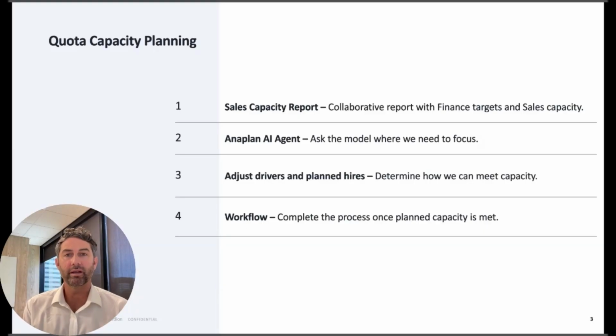So in summary, we looked at our sales capacity report to identify any gaps in sales capacity. We leveraged one of Anaplan's AI agents to help us identify key areas to look at. Then we took action and adjusted drivers and plan hires to help us meet that capacity. And lastly, we leveraged workflow to help us complete the process.